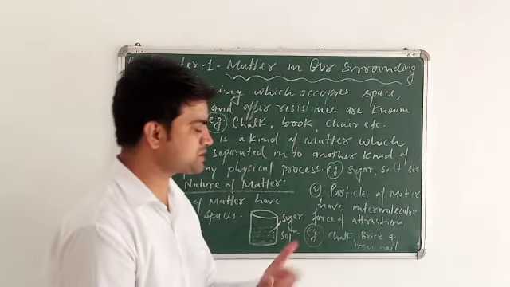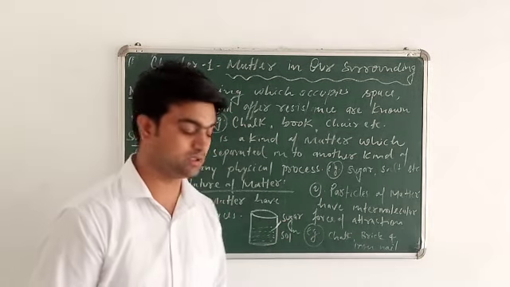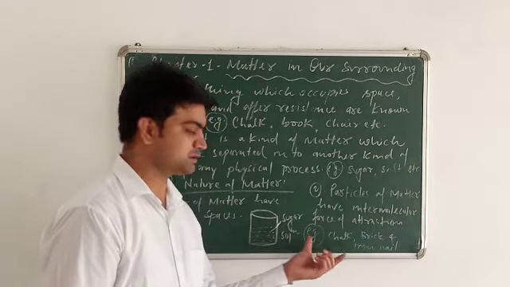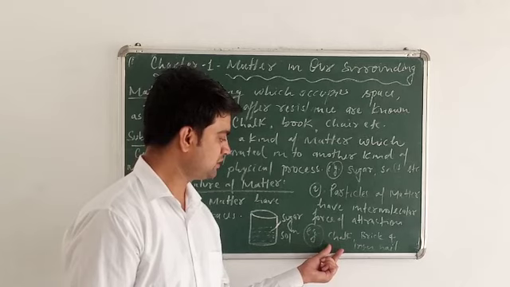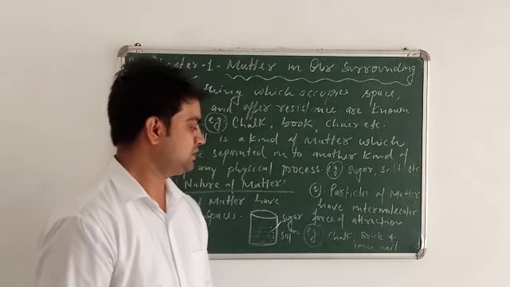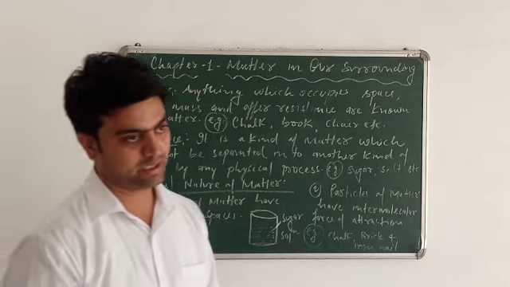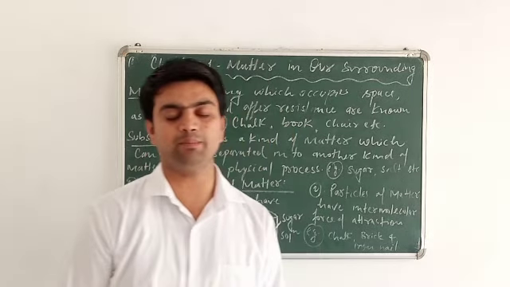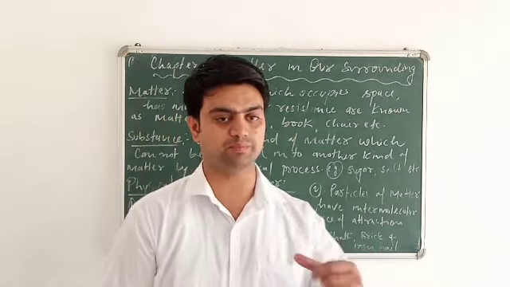So how can you understand the intermolecular force of attraction? Suppose you take a chalk stick, a brick, and an iron nail, and start to hammer these objects one by one.